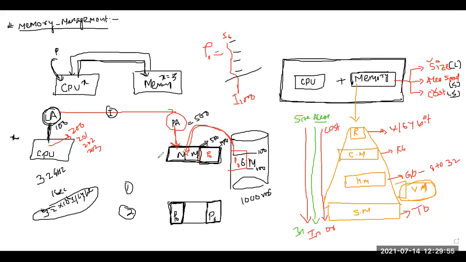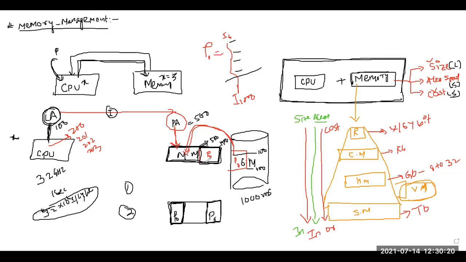One of the major problems with contiguous allocation is the external fragmentation problem. External fragmentation means that even though there is enough memory available, we will not be able to store that program. We'll talk about that.